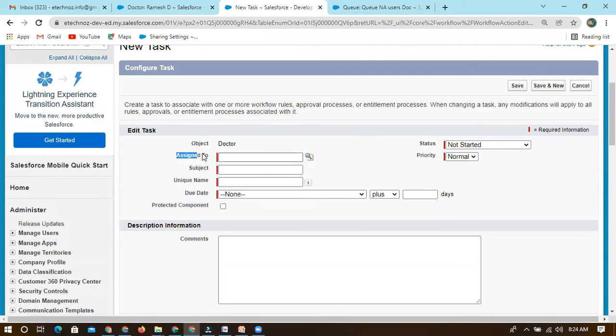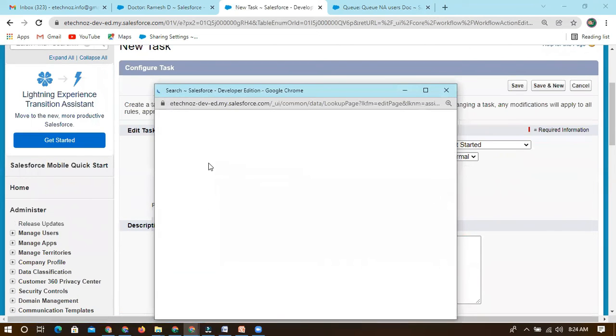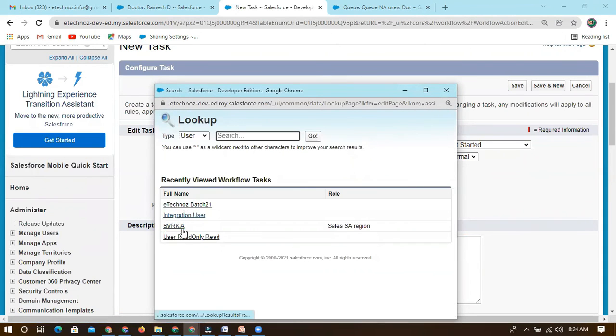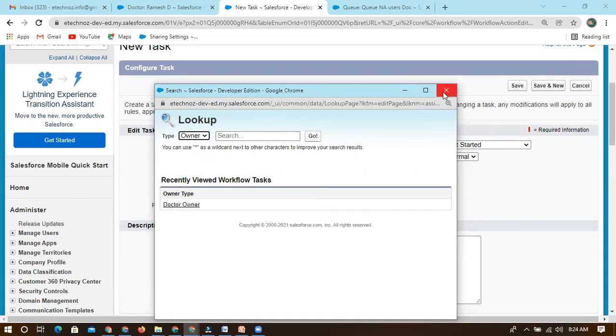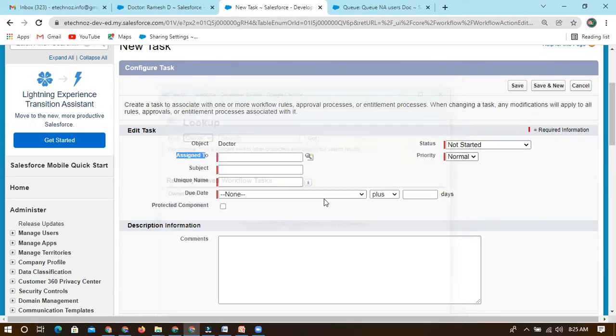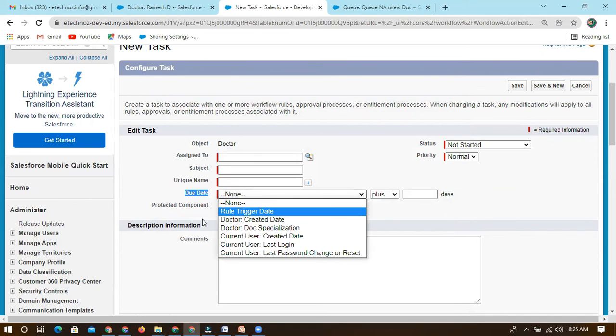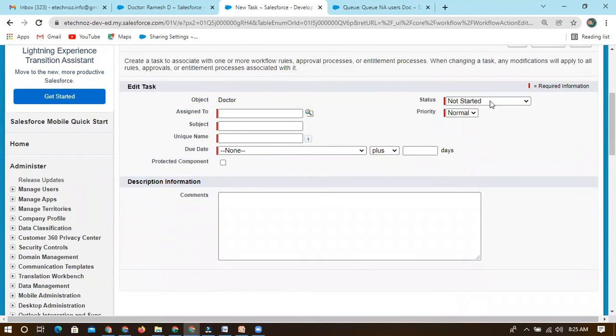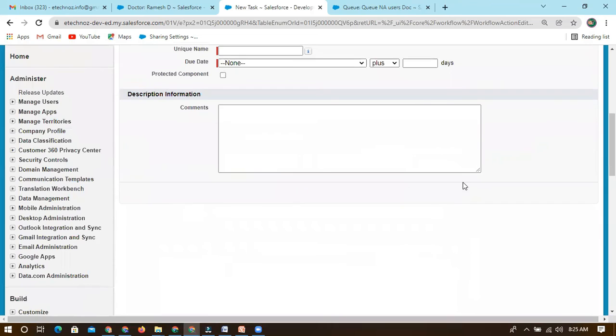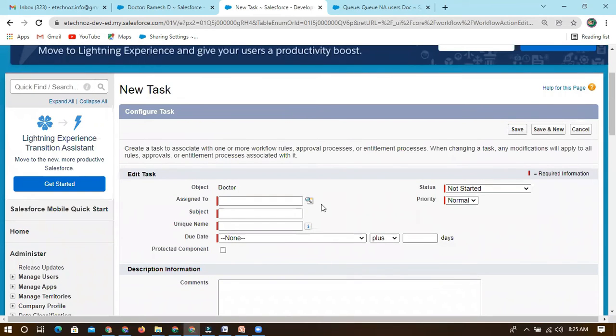you can see assign to, whom you want to assign, whether a user, or you can go with a role, or you can go with the owner based. Owner based means whoever created that data, that owner is able to get this task. Assign to, and subject we can mention, a unique name. Due date also we can mention, and status like in progress, and priority whether it is high, low, like this. And finally if you save this, what will happen? If that criteria meets, it will create one task record for that user.